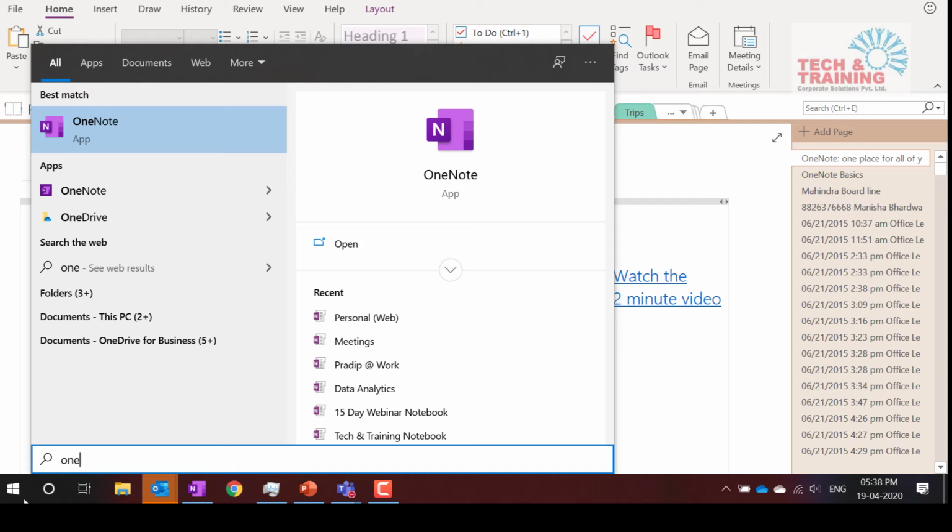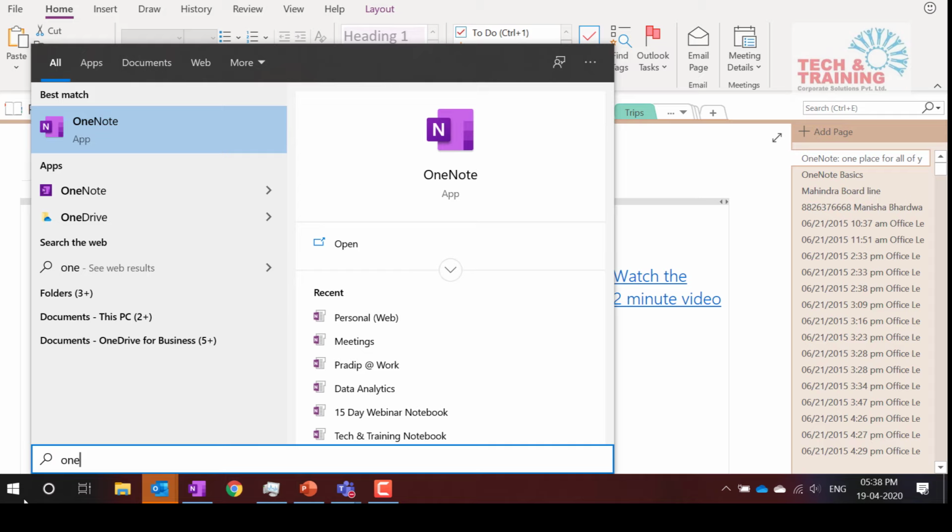One will be OneNote 2007, 10, 13, 16, whatever version that you have, and the other one will be simple OneNote. If you're using Windows 10, then you will get the OneNote app which is installed by default. If you're using another version like Windows 7, Windows XP, Windows Vista or Windows 8, you may not have the OneNote app pre-installed.